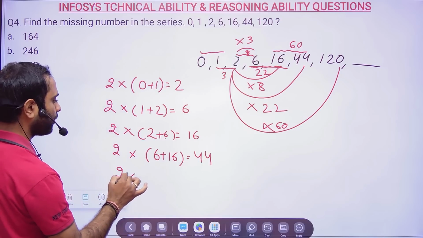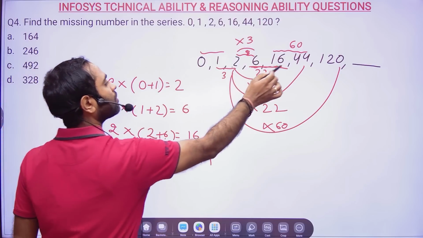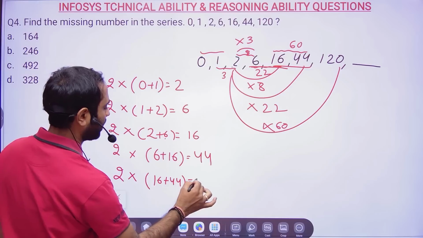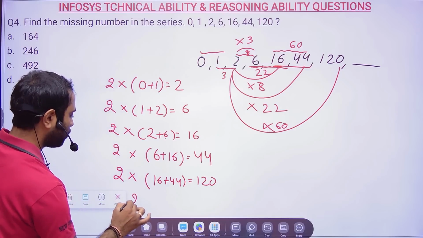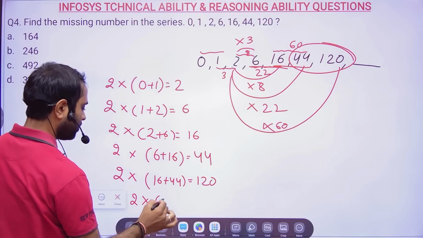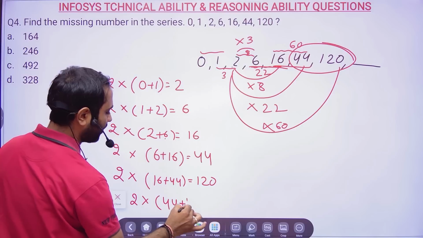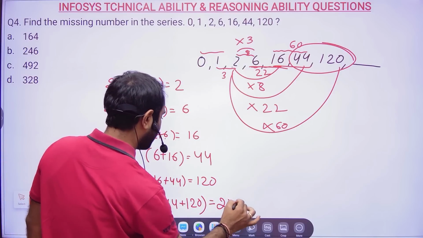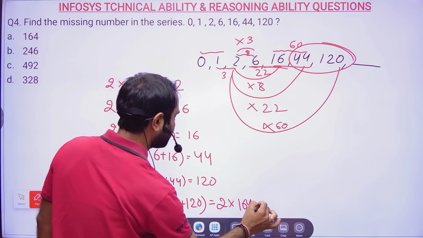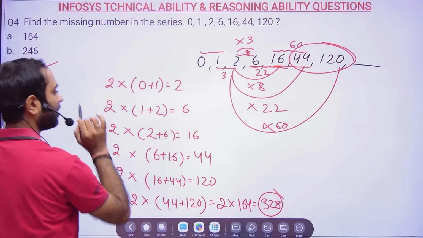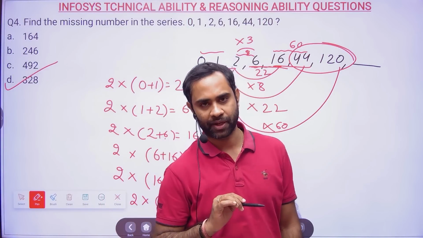Then 2 into 16 plus 44 is 120. Then 2 into now this 2. You can say something like a Fibonacci series. So it will be 2 into 164, which will be 328. So 328, option D will become the correct answer for this particular problem.